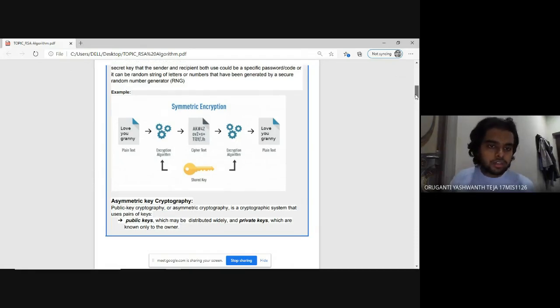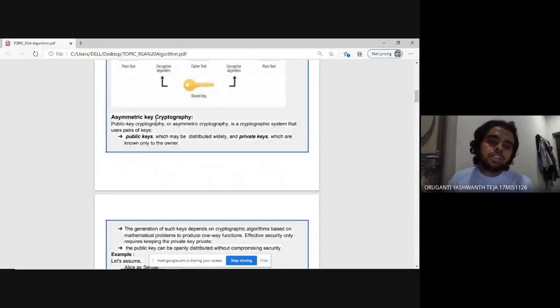Let me talk about asymmetric key cryptography. It is also called public key cryptography, and it uses pairs of keys. The first one is the public key, which may be distributed widely, uploaded in many directories on the internet. The private key is known only to the user. The user must not share his private key with anyone.